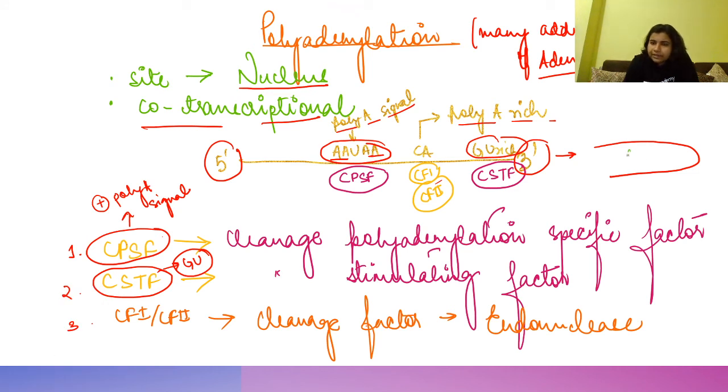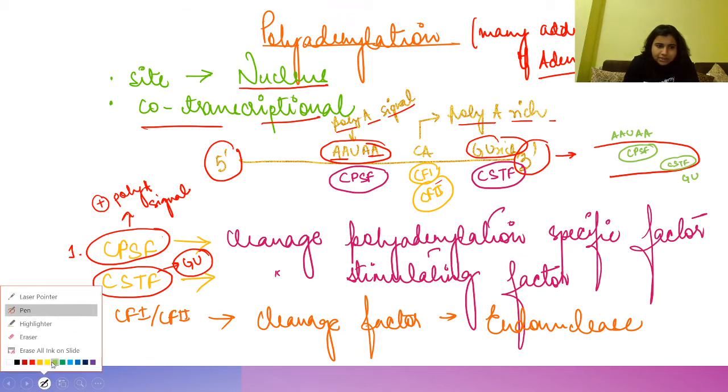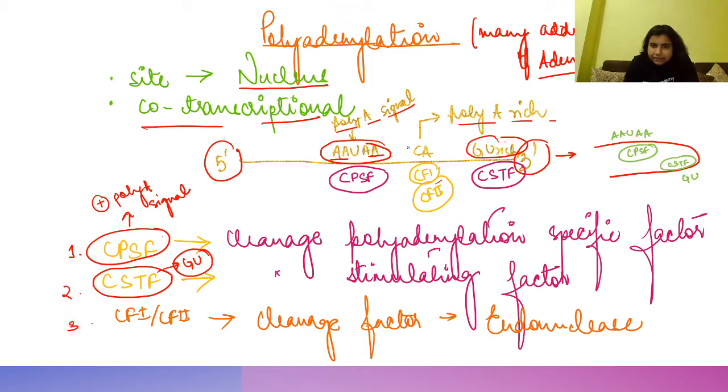So here we can say CPSF is attached to AAUAA, and here you can see CSTF attached to GU. So what is happening now? Once this binding is taking place, this CA site is getting exposed here, right?